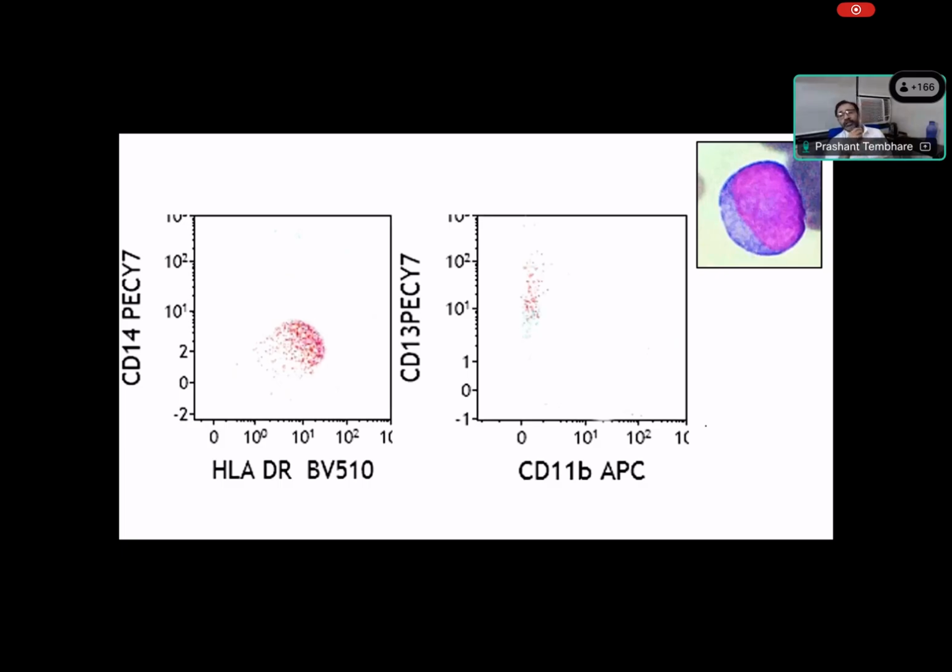Now let's see the monocytic series. Also monocytes, let's say monoblasts. So monoblasts, a small population of myeloid blasts, also exposed monoblasts. And these monoblasts are usually DR positive. You can see the DR positive and CD14 negative.